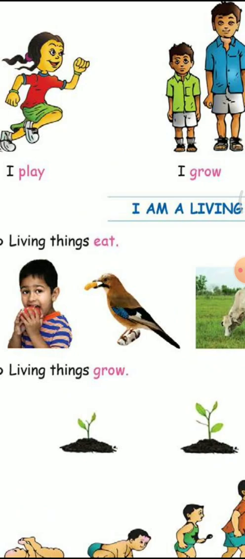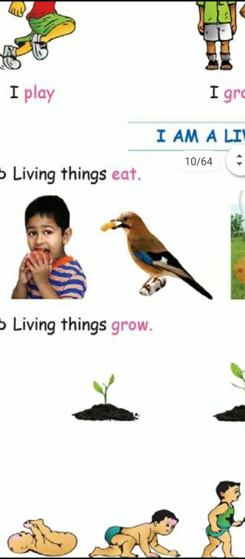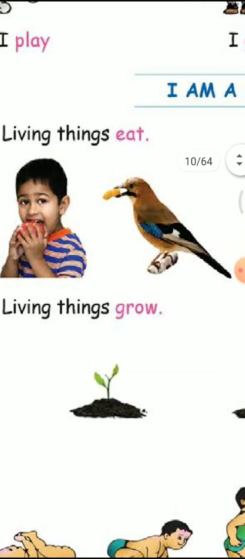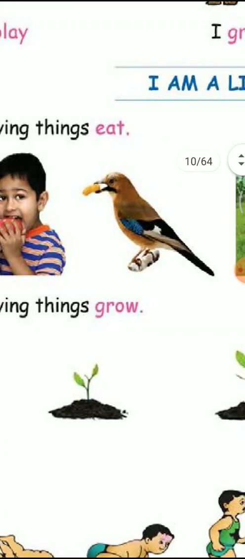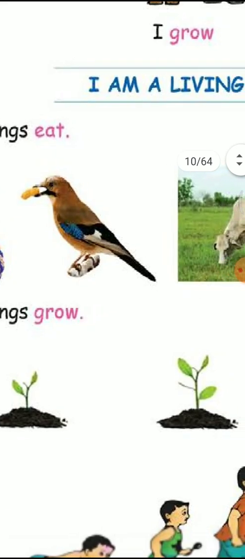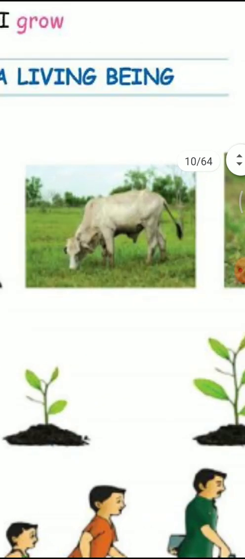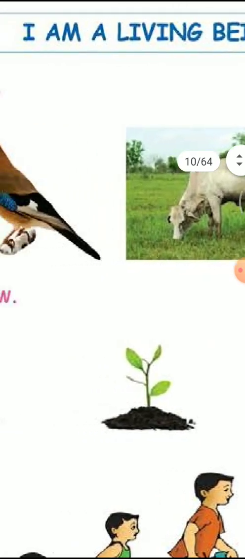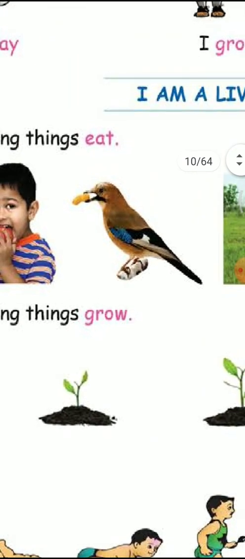Well, see here, living things grow. See here, the plant is growing. A very small plant is here, and it is growing. See the steps of growing. So living things grow.